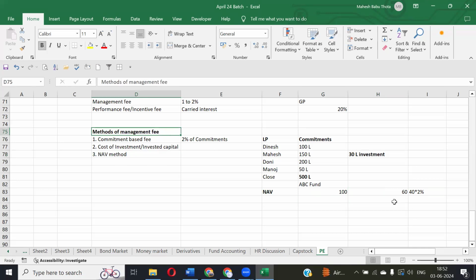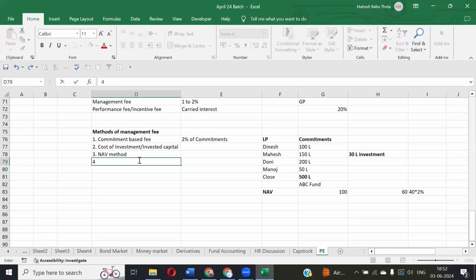Suppose this year we have a 40 lakhs NAV. That's the reason we are charging 2% of NAV. Maybe next year it can go up to 100 lakhs, 120 lakhs. So based on the NAV, always the management fee will be charged to the fund. That is called NAV method. And we have a switch based method. One more method.